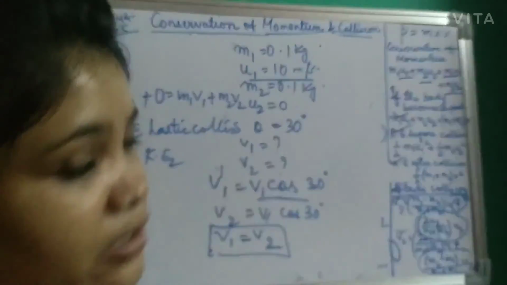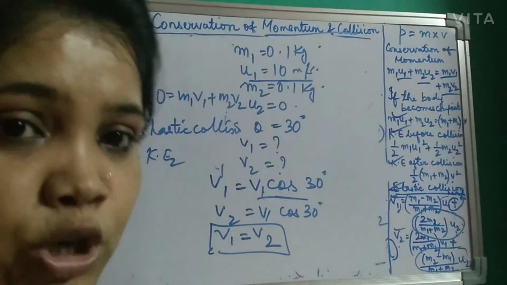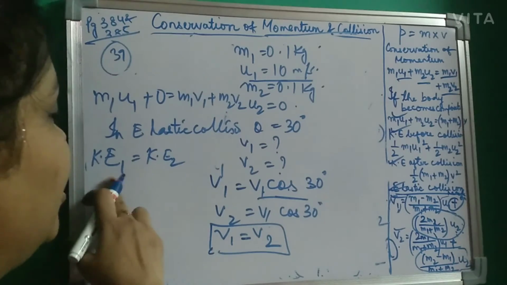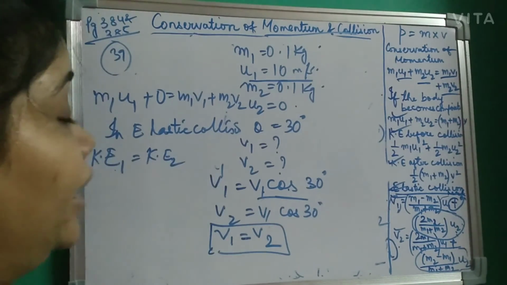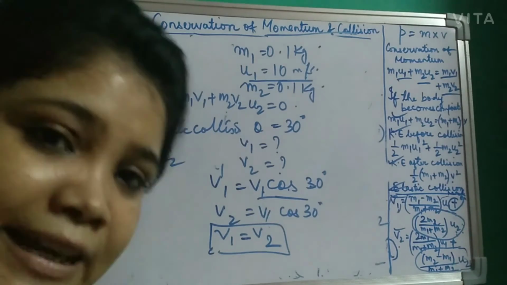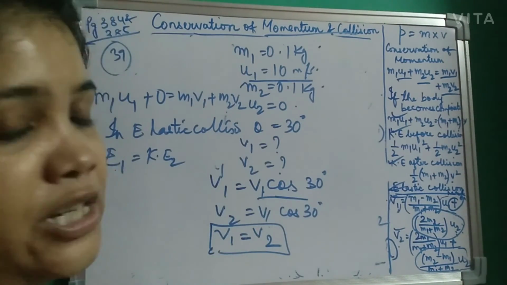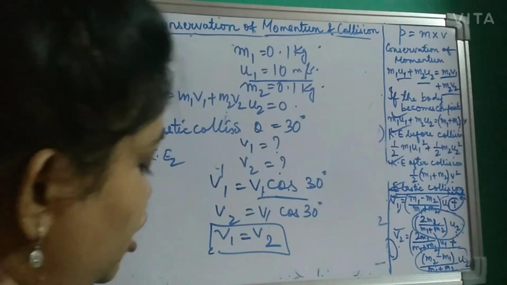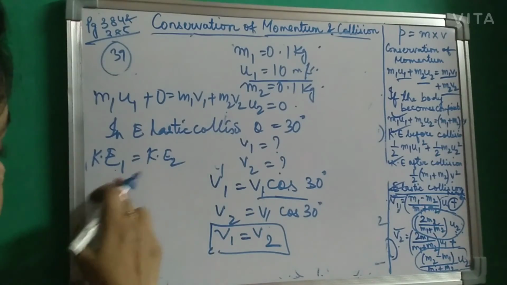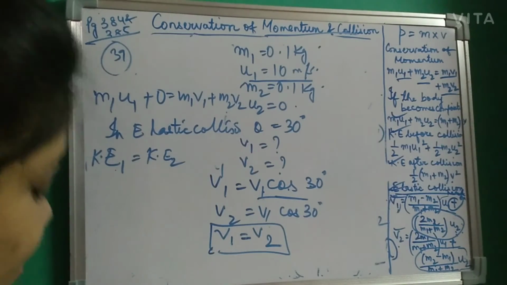That means KE1 is equal to KE2. If you see that both the kinetic energies are the same, then only it is elastic, else it will not be elastic. If you don't get the two kinetic energies the same, then it will not be elastic.